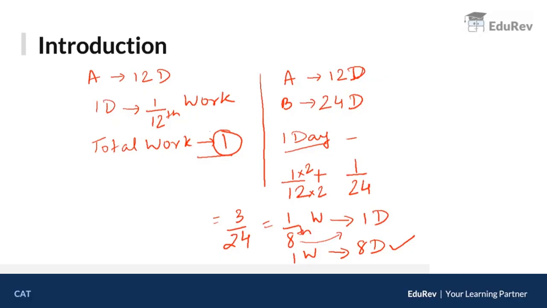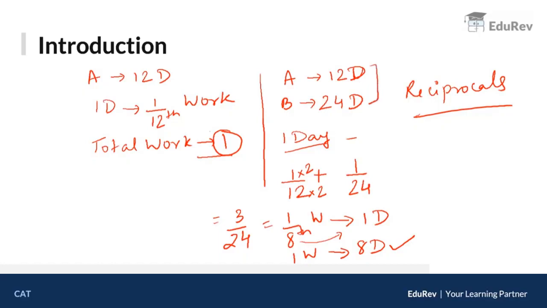Now in this case, what is happening is we are using the concept of reciprocals. ठीक है? We are using reciprocals because 12 days so 1/12, 24 days so one day में 1/24 and so on. And then we are trying to simplify the question. But my point is most of the questions of time and work can be solved without the reciprocals, without the fractions, which makes your sum very, very easy. So that method is called as the LCM method or the unitary method. See, the process is the same, but our only target is to avoid the reciprocals. How do we do that?